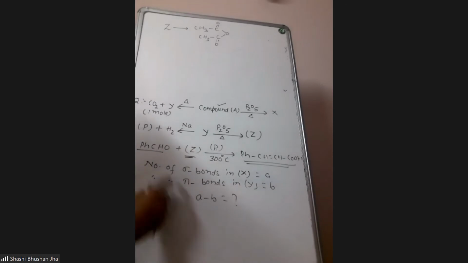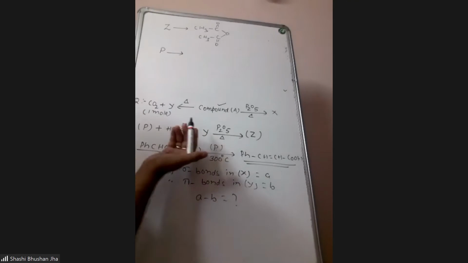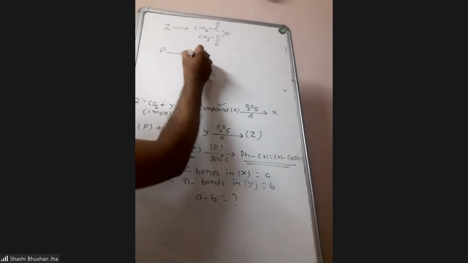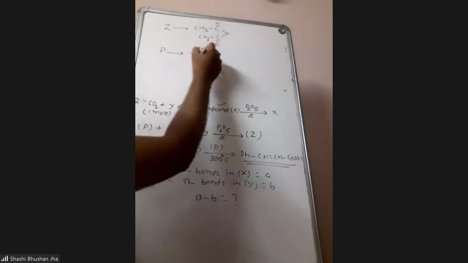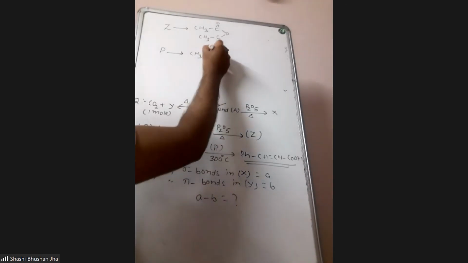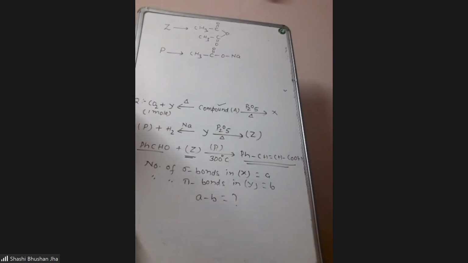And you see this one, P. P also you must have got. What is P there? Sodium acetate, the sodium salt of acetic acid. So we got Z and we got P. Now, if you got P, you got Y also.